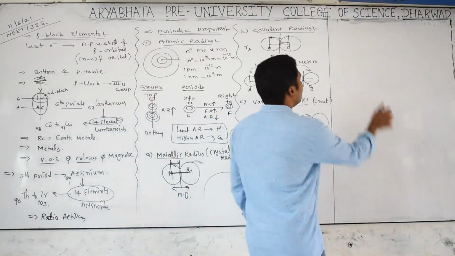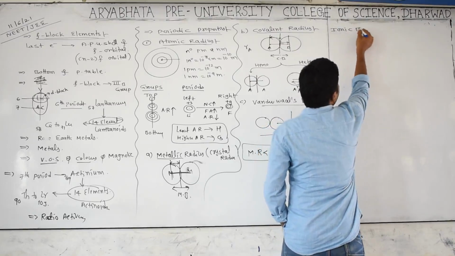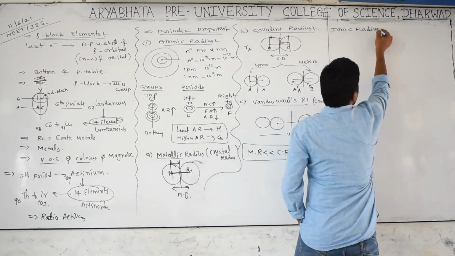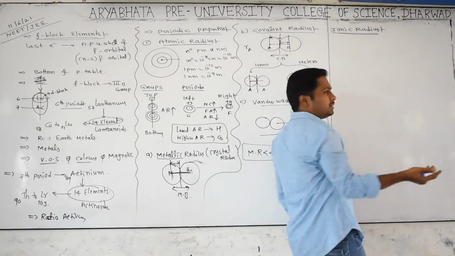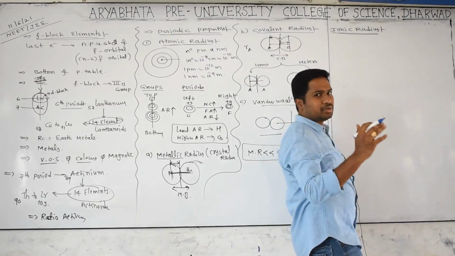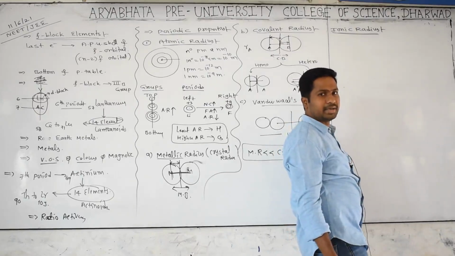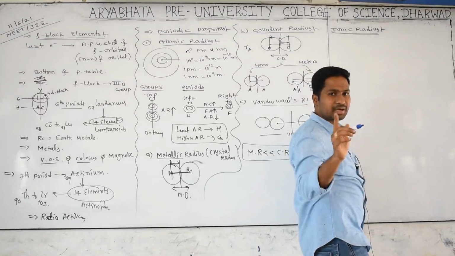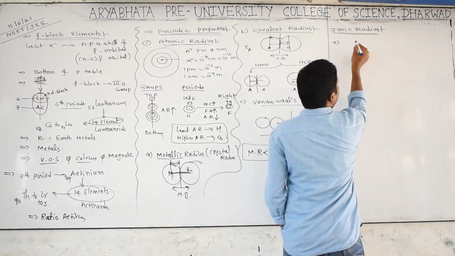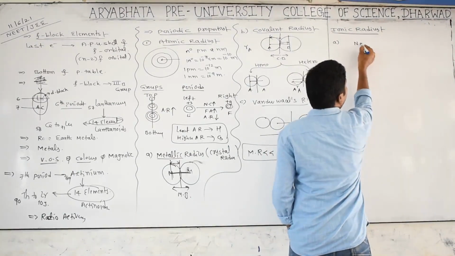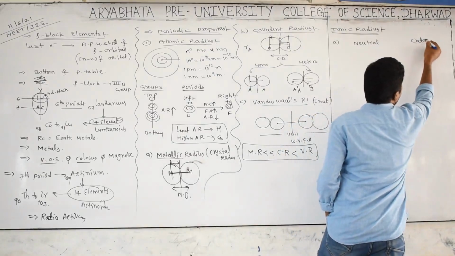Yes. Now we are going to discuss something else, which is ionic radius. This is a very important ionic radius. What is the meaning of ionic radius? Same as radius, the distance from the nucleus to the last shell, when we discuss it in the case of ions, is called ionic radius. Ions are of two types, cations and anions. First of all, I will compare the size variation of neutral atom and cations.